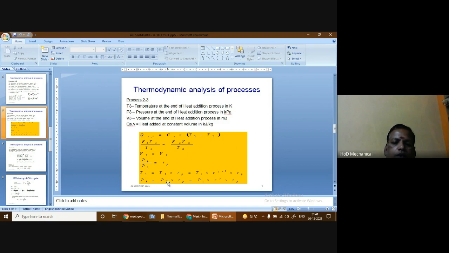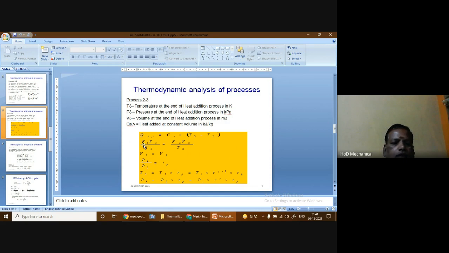P2 is given as P1 into r power gamma, so P3 is P1 into r power gamma into rp. This way we can find the temperature and pressure at the end of the heat supply process. Once the temperature is known, we can substitute this value in the formula to find the heat supplied at constant volume.